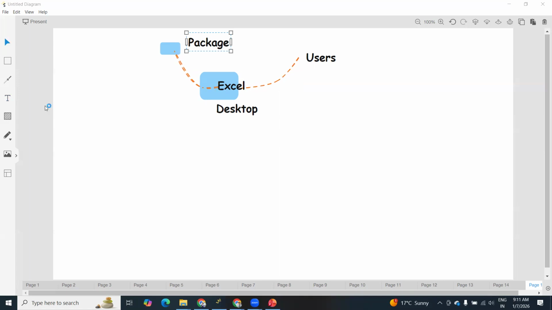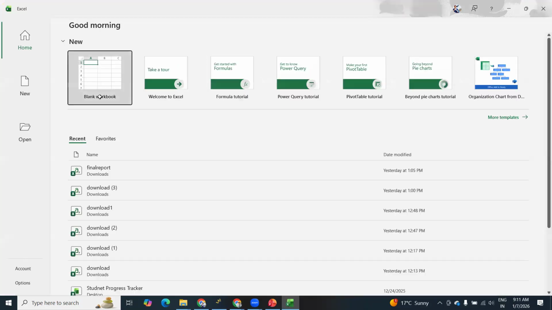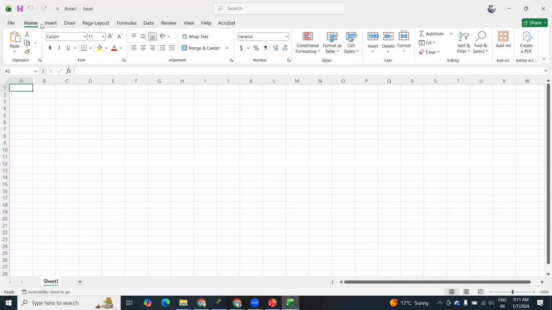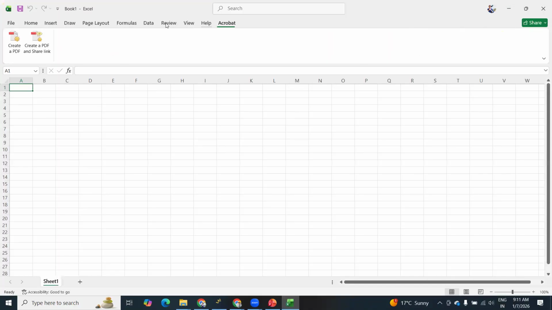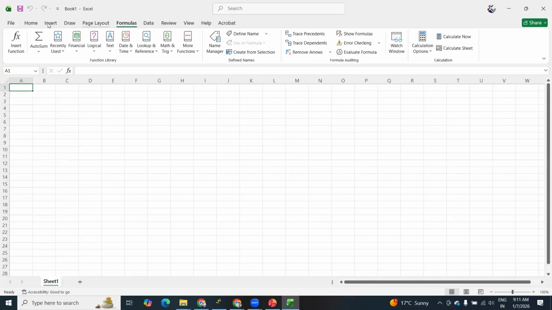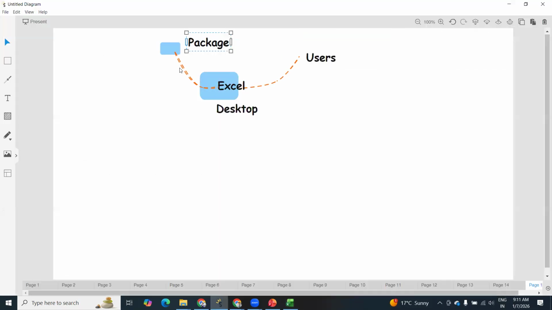One second. Right. This is MS Excel. If you observe these options, all these things are developed by our developers. First, developers will try to develop the code. After that, they will try to convert this code into a deployable format package. That's why whatever packages you are seeing, they're all in some package format.